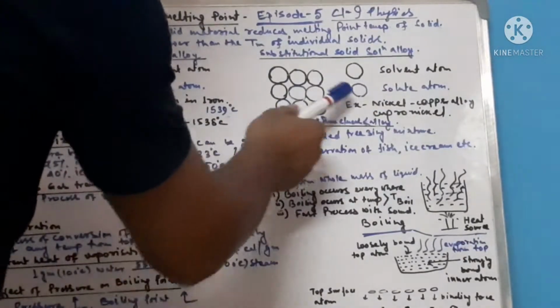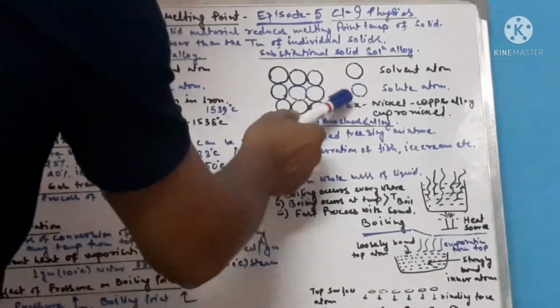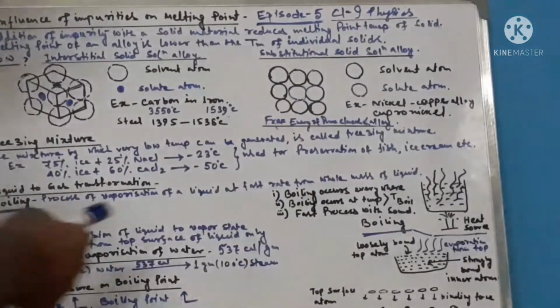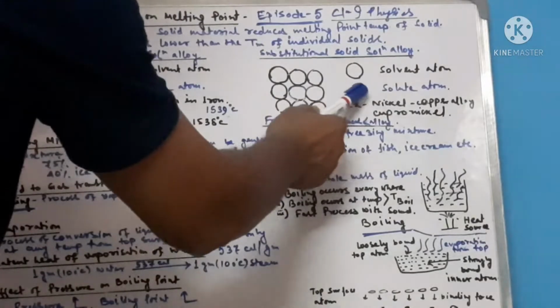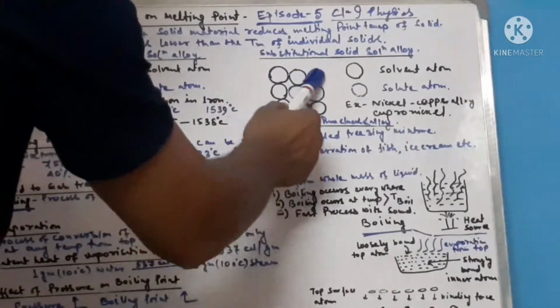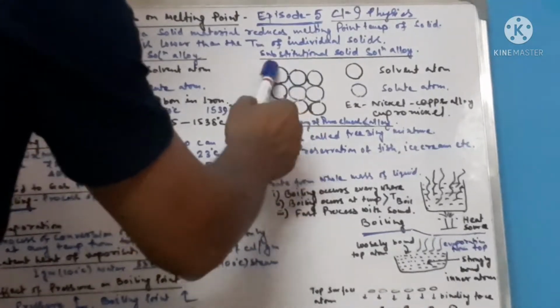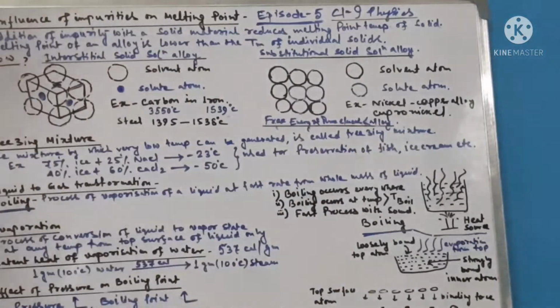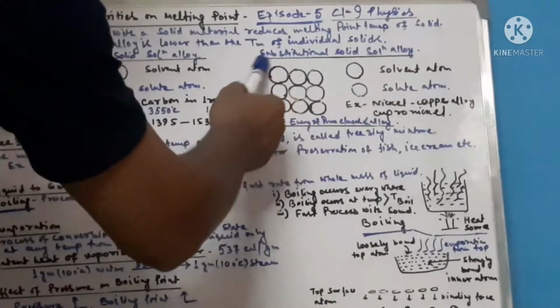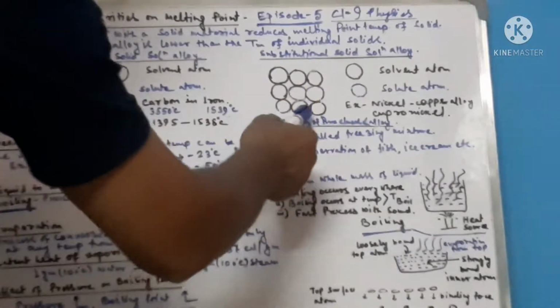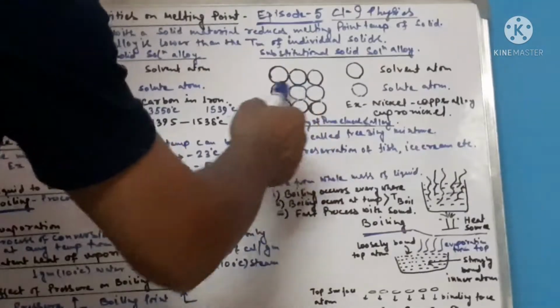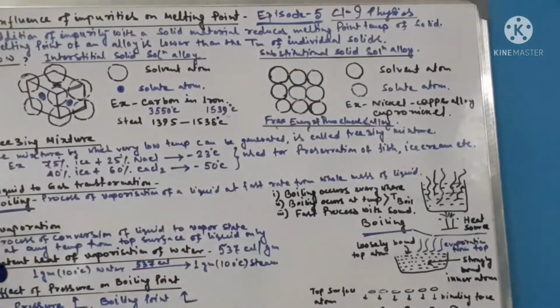In this case also, due to addition of solute atoms from external foreign particles, this crystal lattice gets distorted and it will also increase the free energy of the alloy system, and definitely it will also have a lower melting temperature than the pure material.